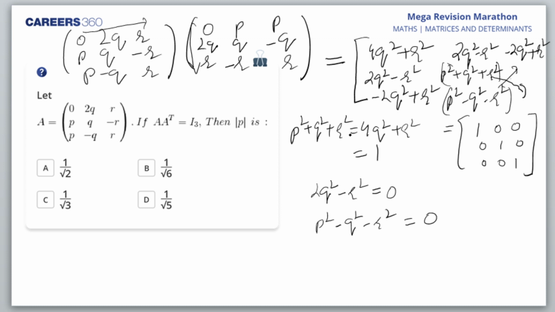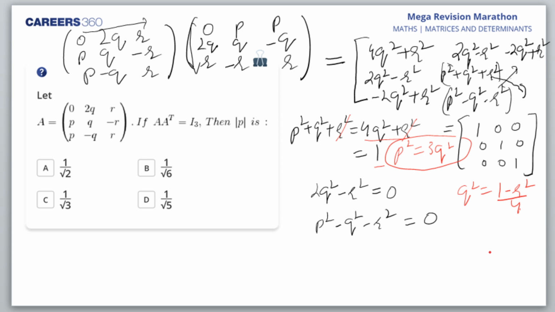So if I equate these two, I get p square equal to, by comparing A32 and A33 in the left hand side and right hand side. Okay, I'll just make a quick note here. So here what do I get? Here when I equate these two, r square is cancelled. You get p square is equal to 3q square. Am I right? P square is equal to 3q square. Now when I equate this and this, I get q square is equal to 1 minus r square by 4.